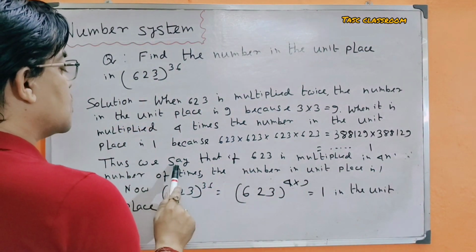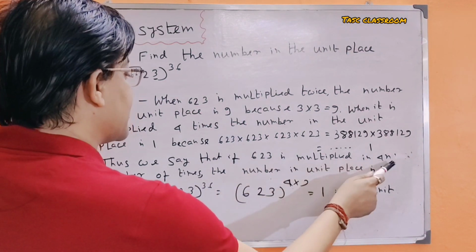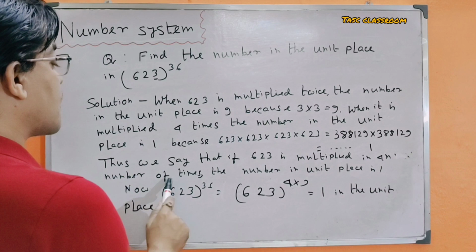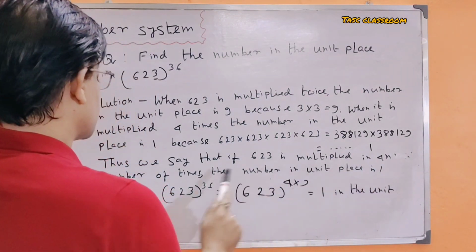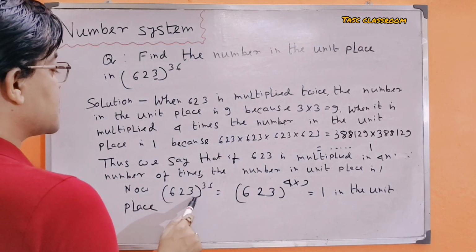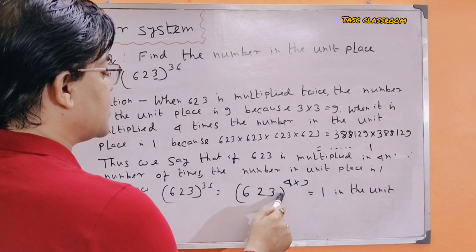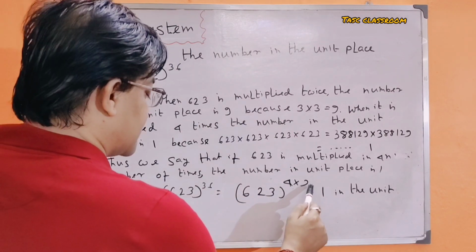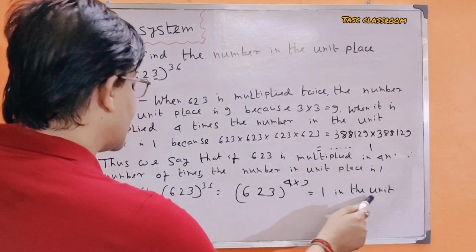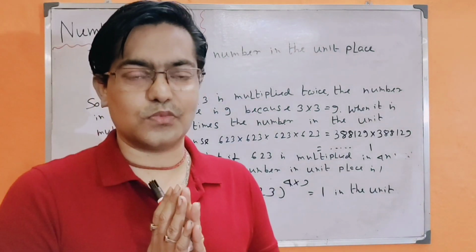Thus, we say that if 623 is multiplied a multiple of four number of times, the number in the unit place is 1. Now, 623 to the power 36 is equal to 623 to the power 4 into 9, that is 4 multiplied nine times. That is, the unit place is 1. Hence the solution. Thank you.